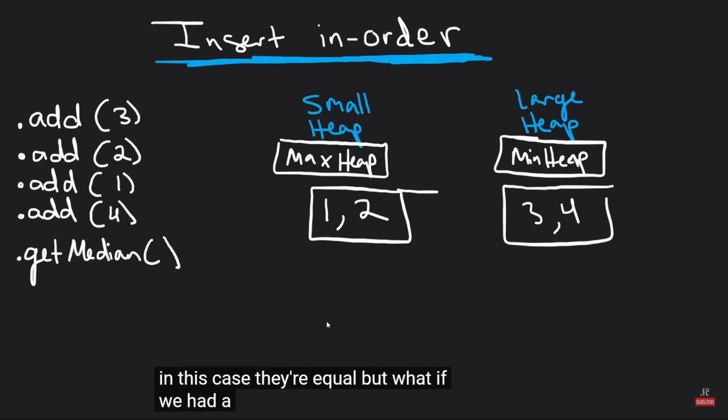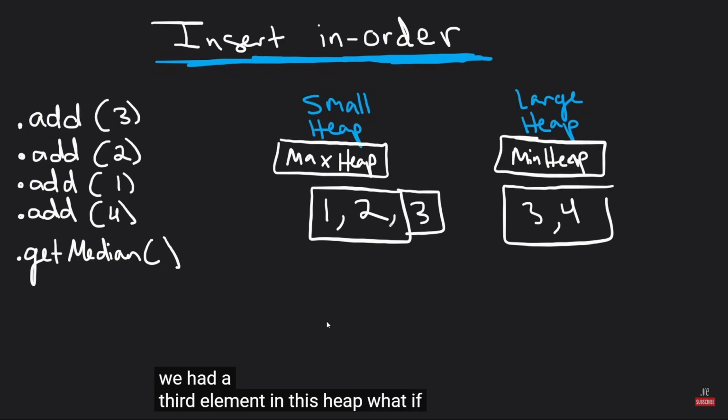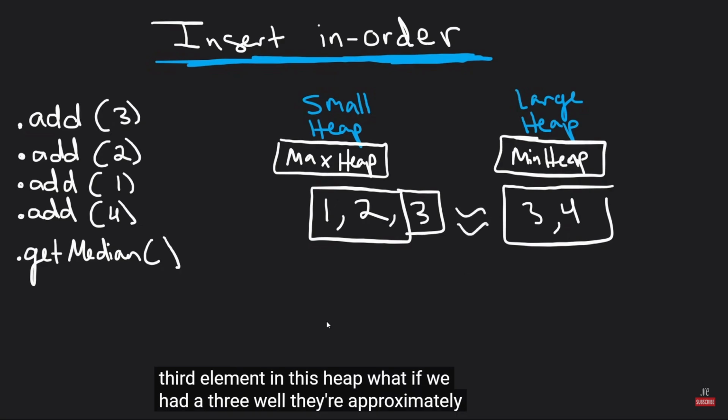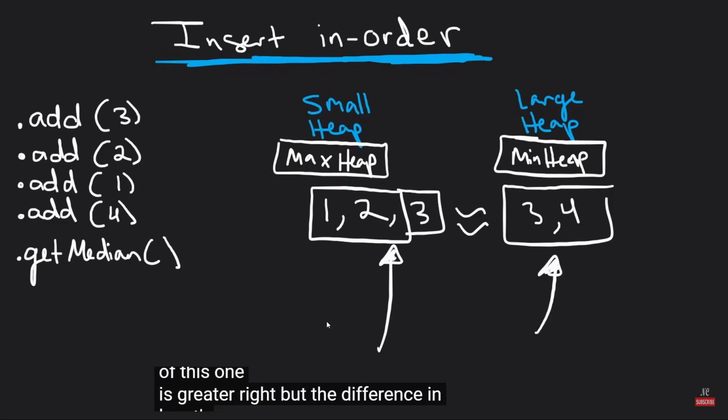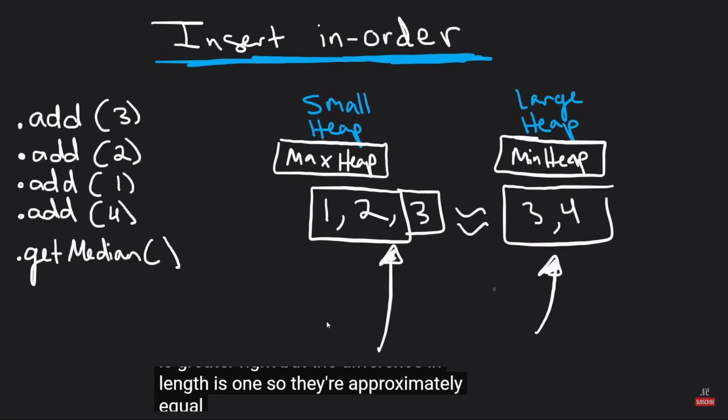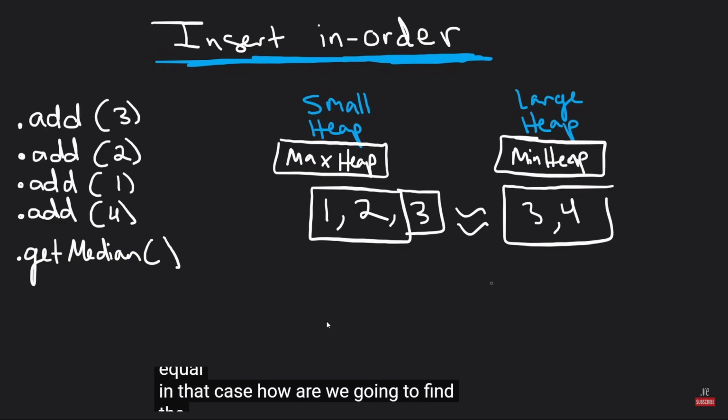But what if we had a third element in this heap? What if we had a 3? Well, they're approximately equal, right? But you can see the length of this one is greater. But the difference in length is 1, so they're approximately equal. In that case, how are we going to find the median?